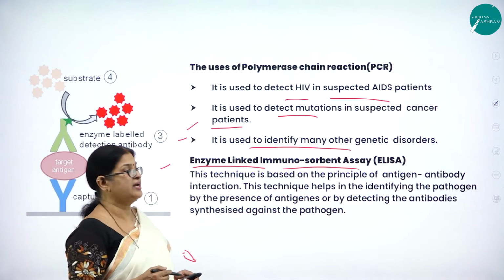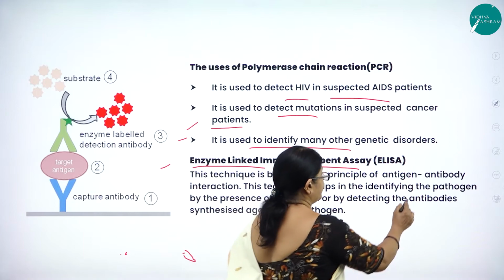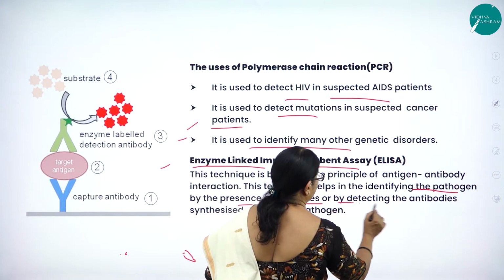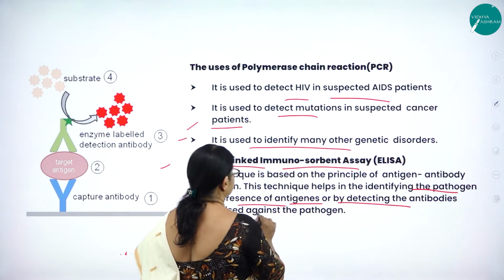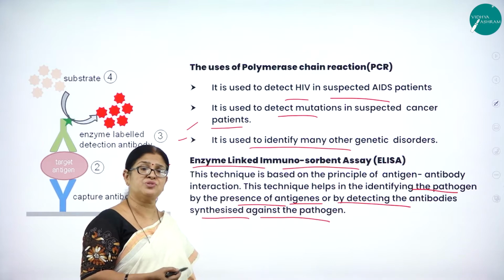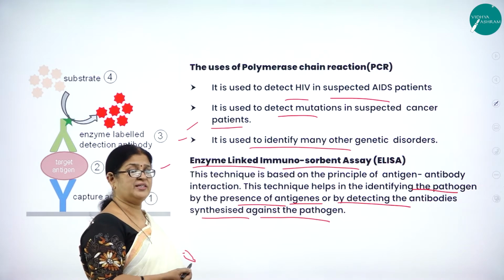This technique helps in identifying the pathogens, particularly the disease-causing organisms, by the presence of antigens or by detecting the antibodies synthesized against the pathogen. So this is not only a test used for diagnosing AIDS patients, but for many other diseases also.